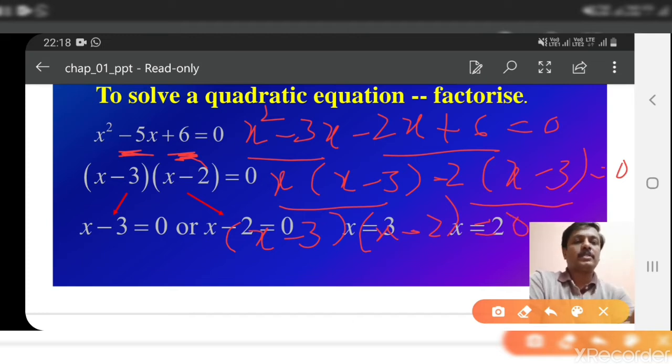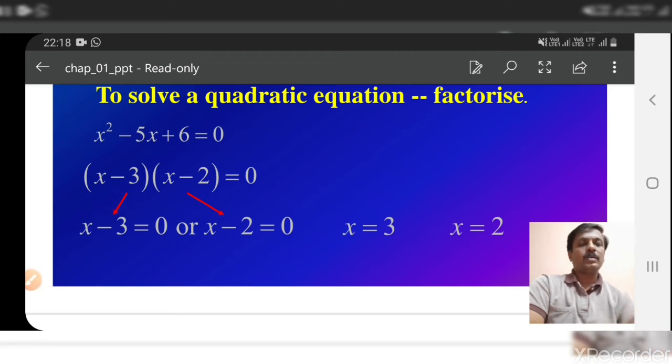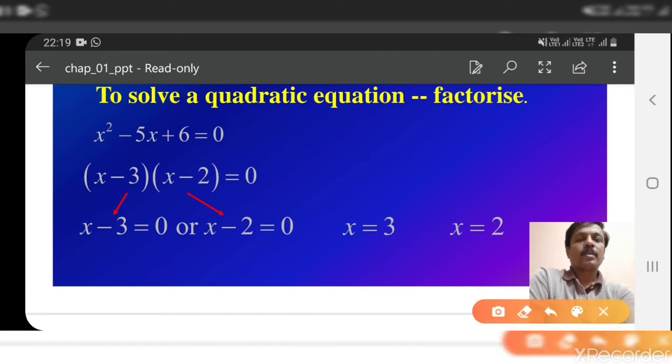x minus 3 and x minus 2 are the factors of x square minus 5x plus 6. After writing this, here x minus 3 into x minus 2 is equal to 0. That means out of these two, any one must be 0. Then only their product becomes 0. Here either x minus 3 must be 0 or x minus 2 must be 0. There are two possibilities. Therefore, we write x minus 3 equal to 0 or x minus 2 equal to 0.